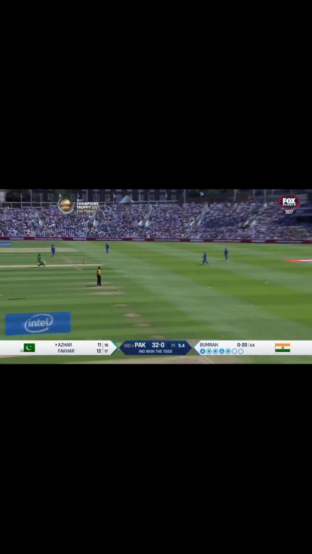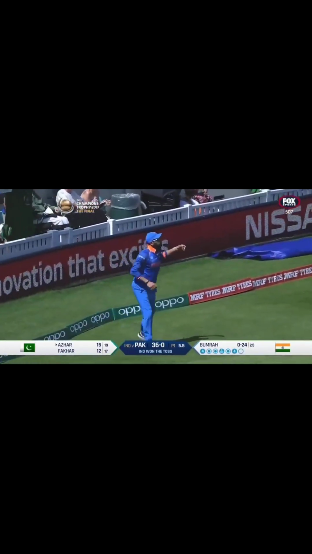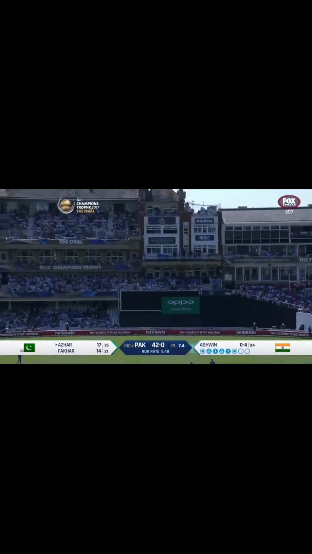That's into the gap. Wrong line from Bumrah. It's a fast outfield chase for the man in the deep. He loses the battle. Beautifully timed by Azhar. That's his area of strength. That is where he's good. Well, how quick is that outfield? Shaded by blue, but not a sea of blue.